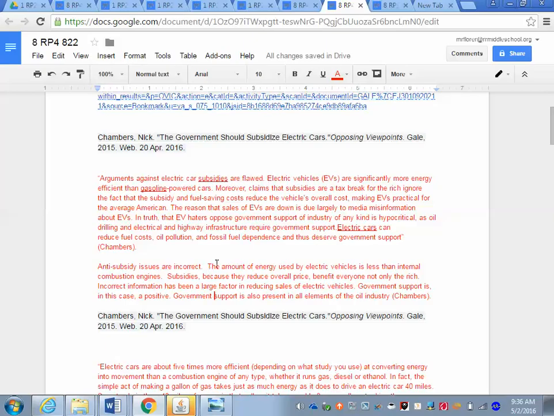The amount of energy used by electrical vehicles is less than internal combustion engines, which is pretty much the second sentence here. Subsidies, because they reduce overall price, benefit everyone, not only the rich, and that is right in here. Incorrect information, a large factor in reducing sales. That is this next sentence here. Government support in this case is a positive. That is in here. And government support is also present in all elements of the oil industry.